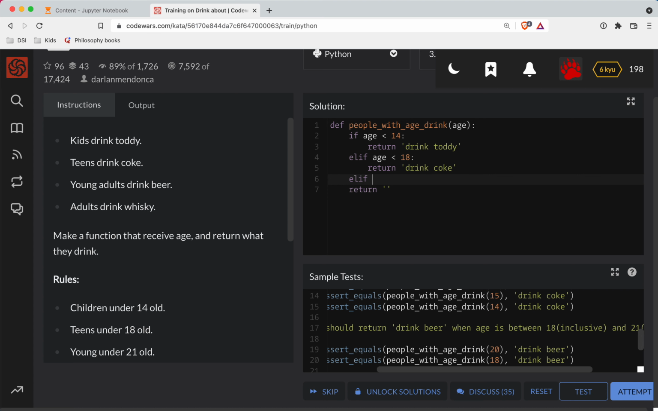Elif, age is less than 21. Young under 21. Oh, to be young. We drink beer, so return drink beer. And then finally, else, you're just old. You're going to drink whiskey. All right, so return drink whiskey. Okay, let's test this out.